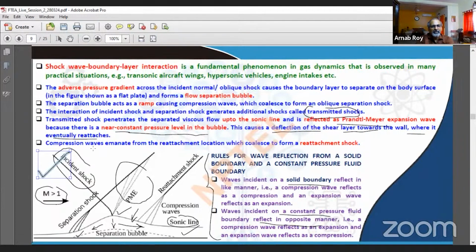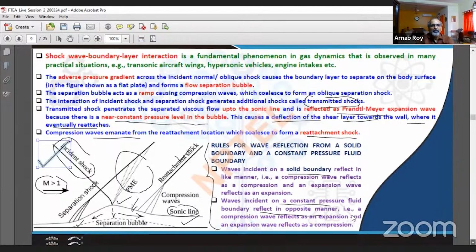And because of the deflection that that interaction brings about, it eventually reattaches. And as that happens, even compression waves are emanated from the reattachment location, and therefore you have a reattachment shock as well, what we can see over here. So there are a lot of flow features which we can see here, and now based on that, we can figure out how to answer such questions.